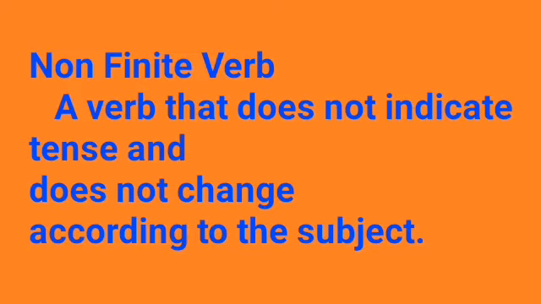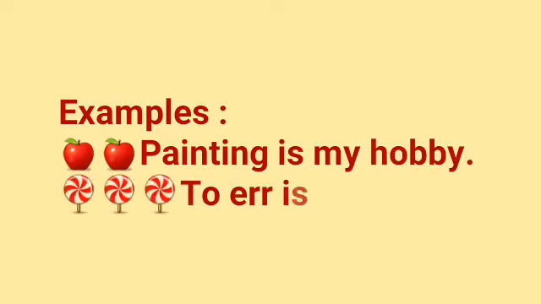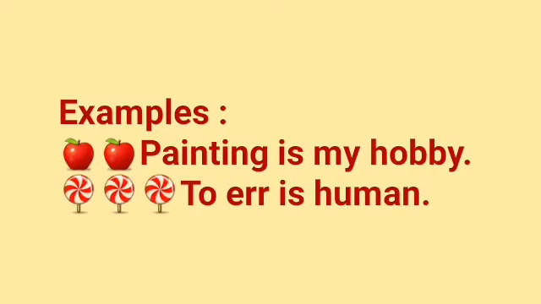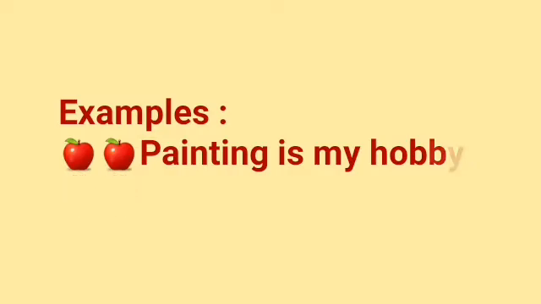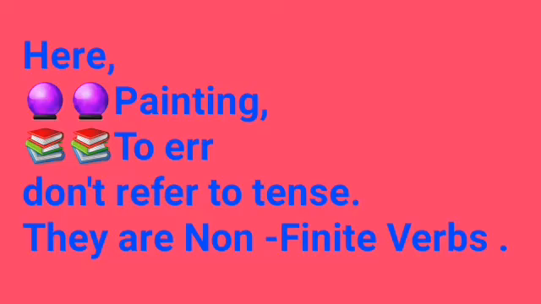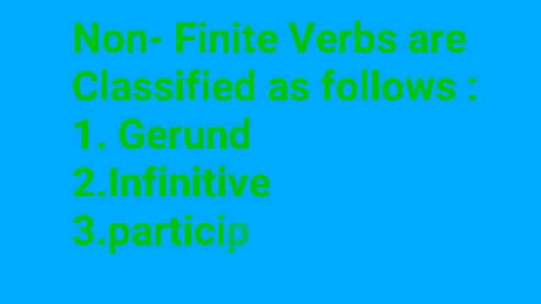Next we'll see non-finite verb. A verb that does not indicate tense and does not change according to the subject is a non-finite verb. Examples: Painting is my hobby. To err is human. In these sentences, painting, to err do not refer to tense. They are non-finite verbs. Non-finite verbs are classified as follows: gerund, infinitive and participles.